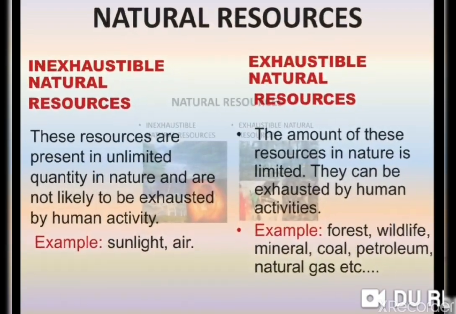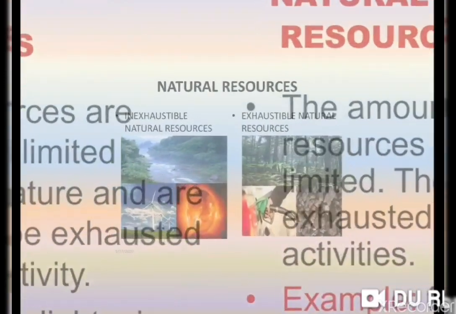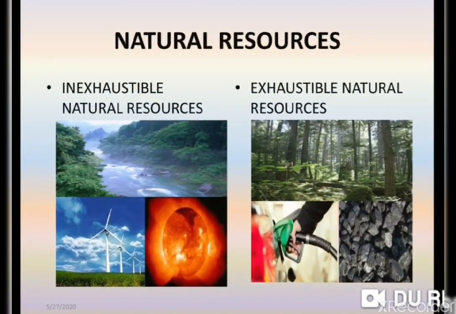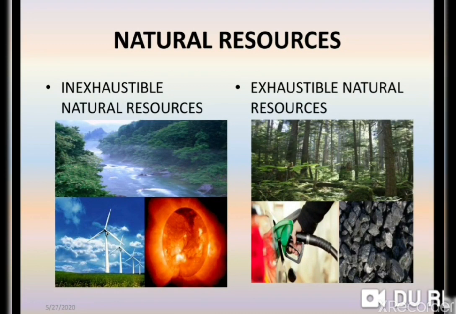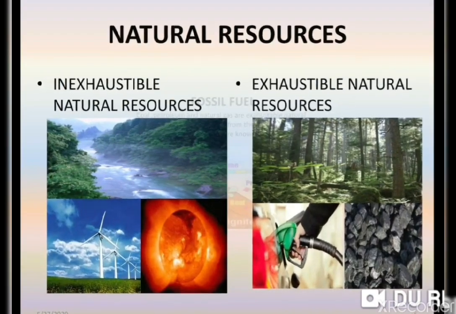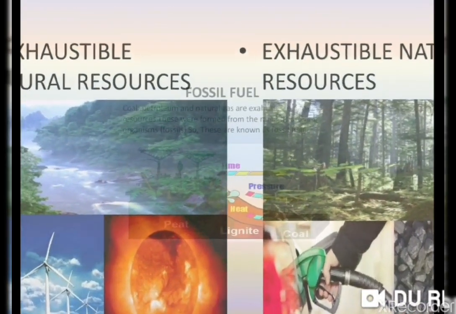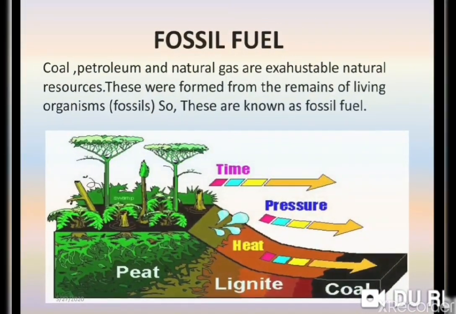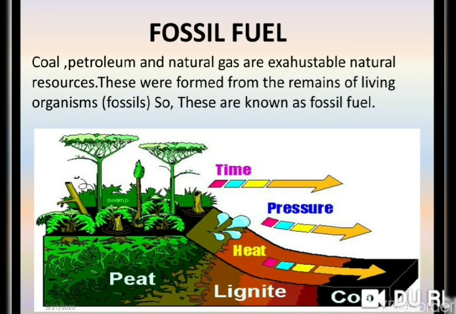Here are some pictures of inexhaustible and exhaustible natural resources like water, air, sunlight and the forest, petroleum, coal. Children, among exhaustible natural resources there are forest, petroleum and coal. So mainly coal, petroleum and natural gas, which come in the category of exhaustible natural resources, are also called fossil fuels.